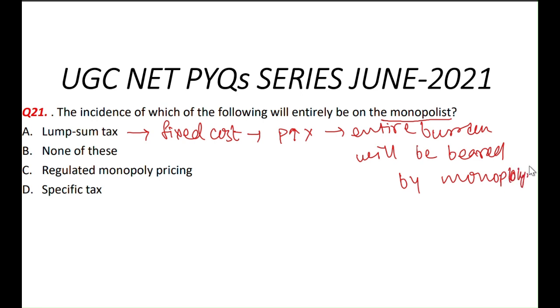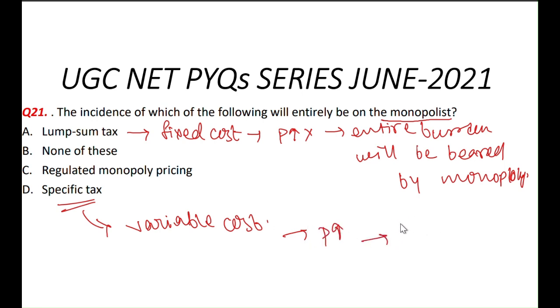अगर लमसम टैक्स इम्पोज करता है तो लमसम टैक्स बिकम्स द पार्ट ऑफ द फिक्स्ड कॉस्ट, अगर फिक्स्ड कॉस्ट हो जाता है तो वो प्राइस नहीं इंक्रीज कर सकता, एंड कंज्यूमर के ऊपर कोई बर्डन नहीं डाल सकता मोनोपोली. But if it is some other tax, like a specific tax or ad valorem tax, this becomes a variable cost of the monopoly. Then the monopoly increases its prices, and the rise in price will imply that the entire burden will be borne by the consumer.